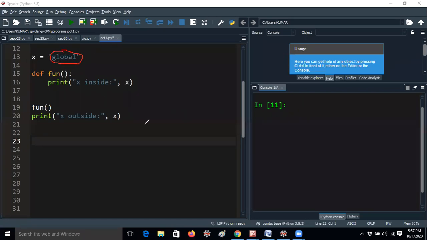Whenever you're giving a global keyword, the syntax is you have to give global first and then add the variable like that. We discussed it earlier, you don't need to ask that. So this is the syntax of the global keyword, but here I am using global as a string value. Don't get confused. Because I am giving global, you are thinking it is a global variable. That's the reason I'm telling.